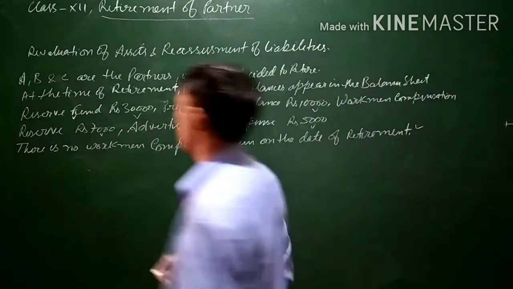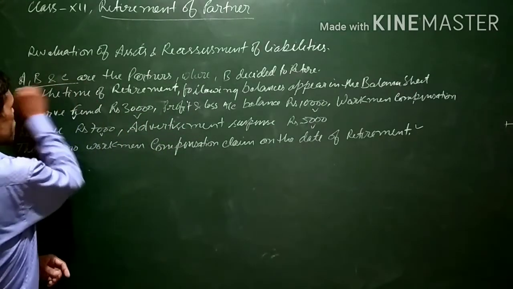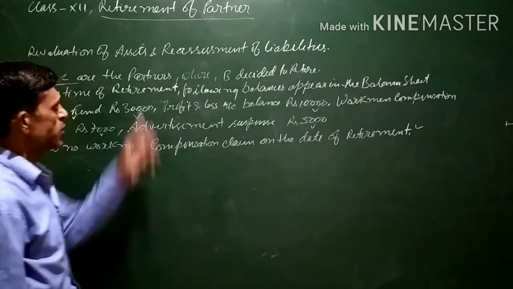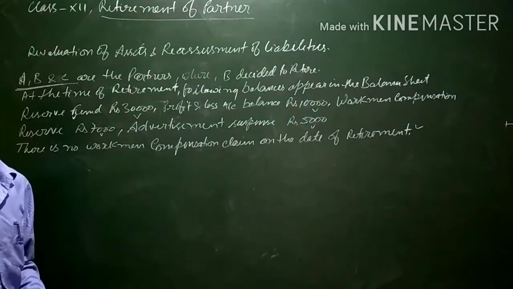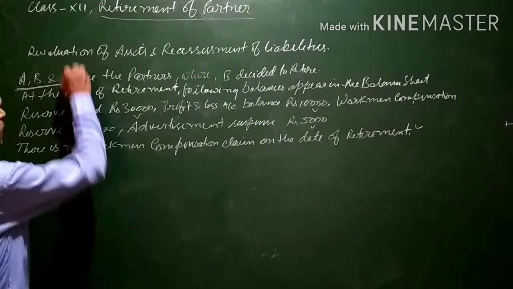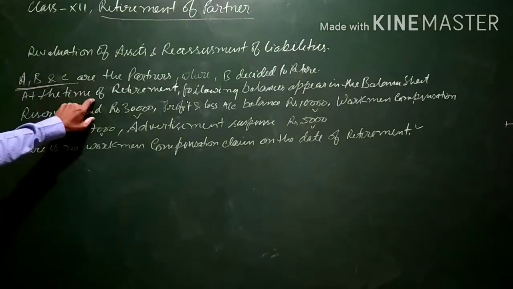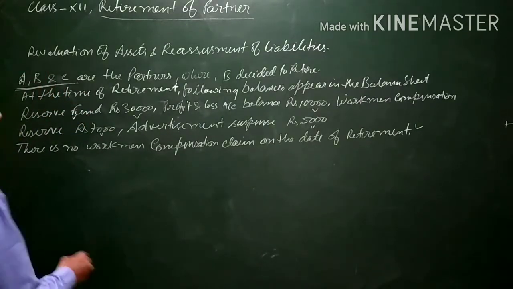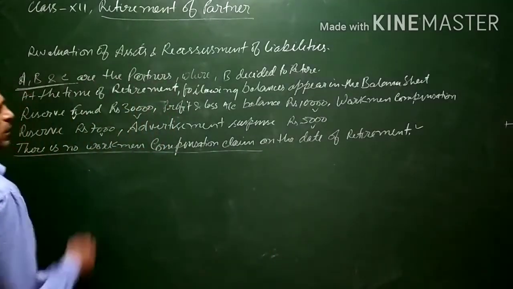Now the accumulated profit balances are transferred to all the partners' capital accounts in their profit sharing ratio. As the profit sharing ratio is not given in the question, we will assume that the profit sharing ratio is equal. So in order to transfer the balances of the accumulated profit, all the balances will be debited and the partners' capital accounts will be credited in their profit sharing ratio. The profit sharing ratio in this question is equal.